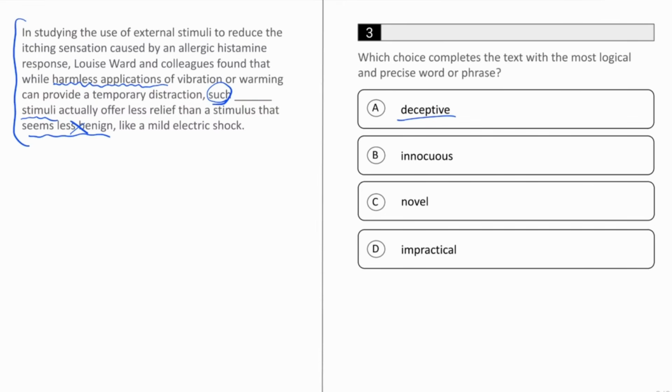Answer A, deceptive, means something that isn't really what it looks like. So that doesn't seem to fit, we can cross it off. We move on to answer B. Innocuous means harmless, which means a perfect match, and it's probably going to be our answer. C means novel, new, which doesn't fit our prediction at all, and D means impractical, which means not very realistic or difficult to use in the real world. That's another answer that we can safely cross off, confirming that the answer was, in fact, B, innocuous.